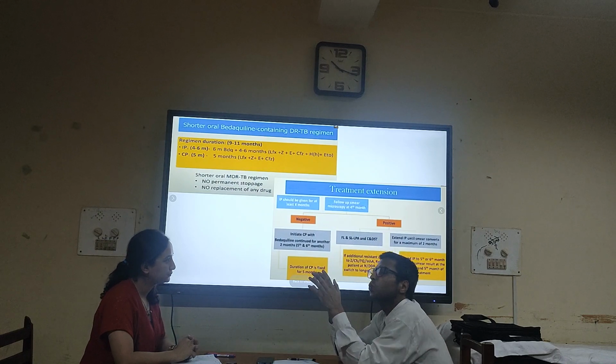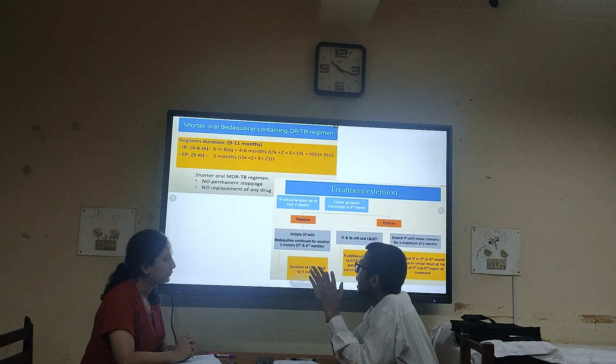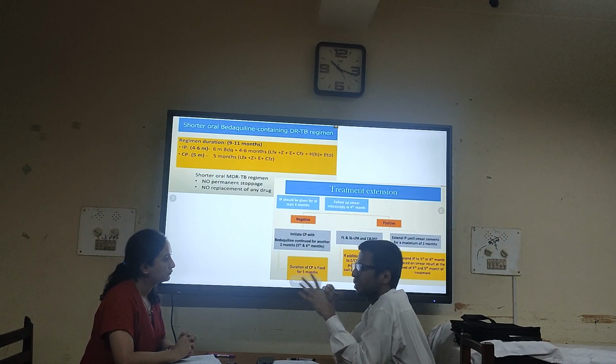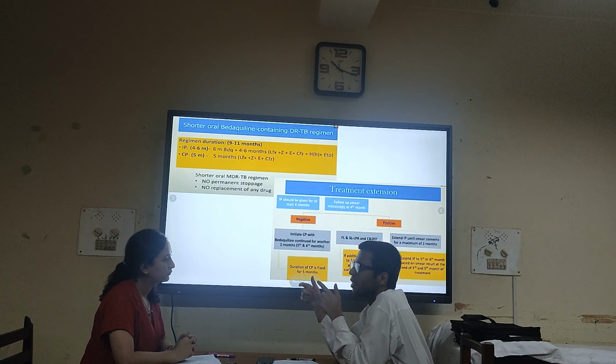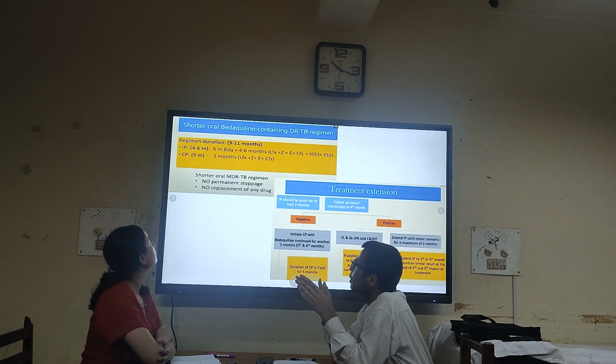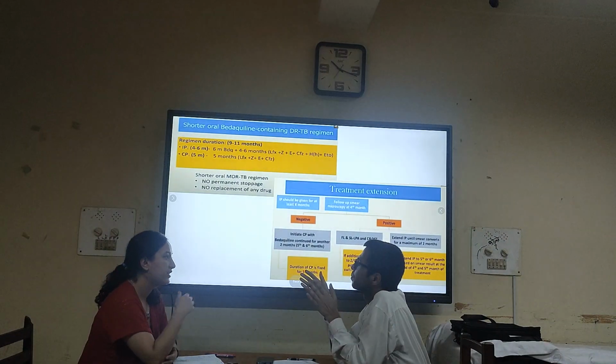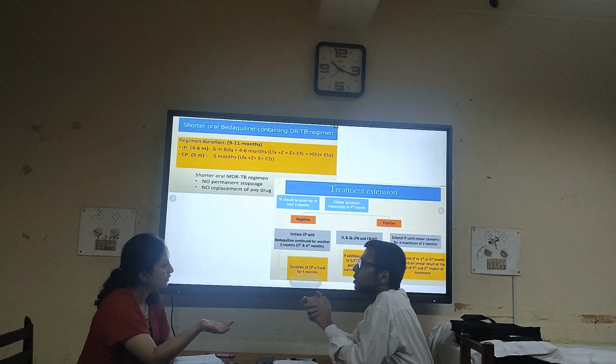Shorter means we can remember it like this: shorter means 1 year, longer means 2 years. Actually, this is like 9 to 11 months for shorter, but for remembering purposes, we can remember 1 year and 2 years. So the shorter course regimen is an intensive phase of 4 to 6 months and a continuation phase of 5 months. Intensive phase 4 to 6 months and continuation phase 5 months.